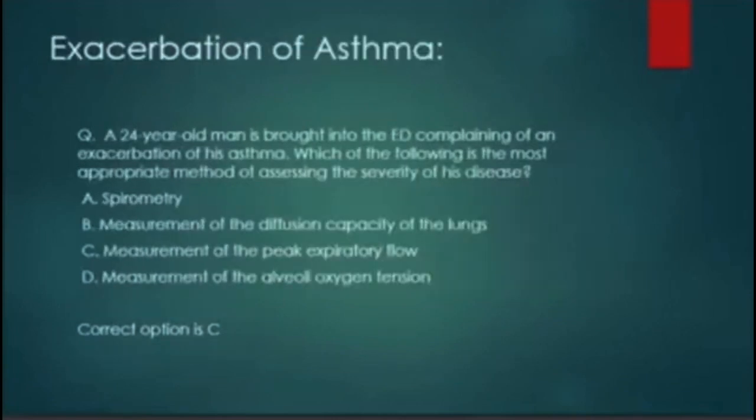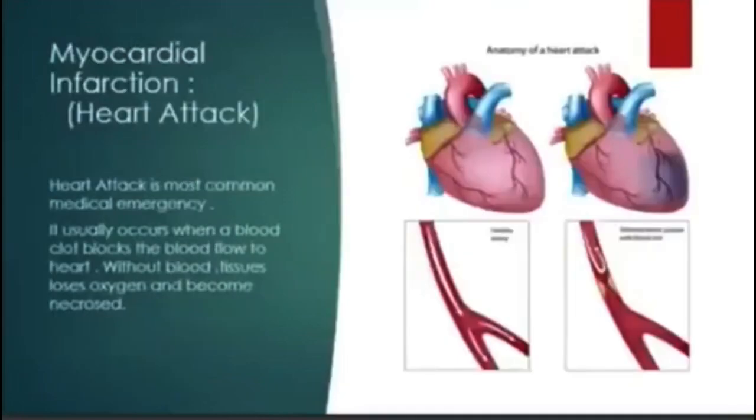Next question, which is also a recall that came in the exam: a 24-year-old man is brought into the emergency department complaining of an exacerbation of his asthma. Which of the following is the most appropriate method of assessing the severity of his disease? The correct answer is C, measurement of the peak expiratory flow. And this also came in the exam.